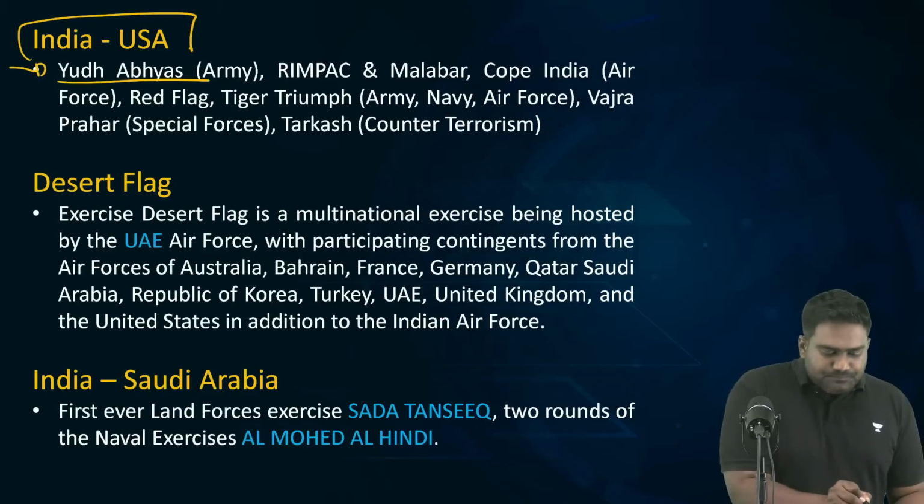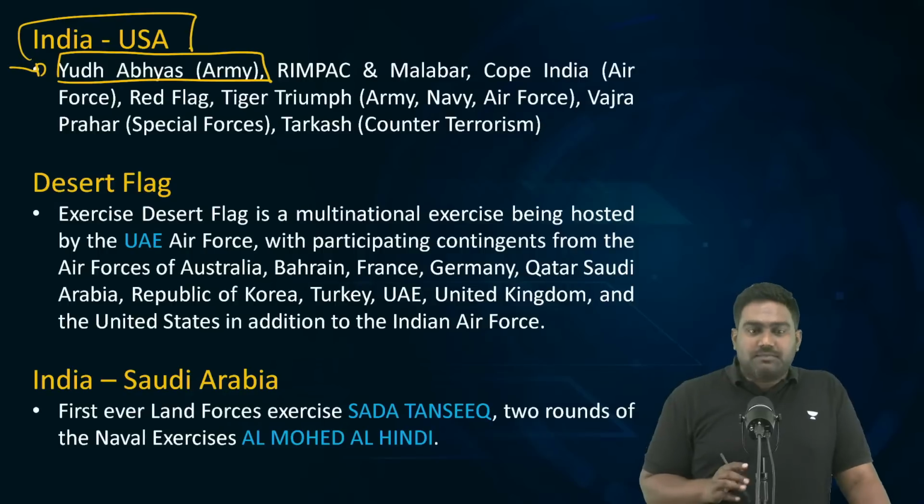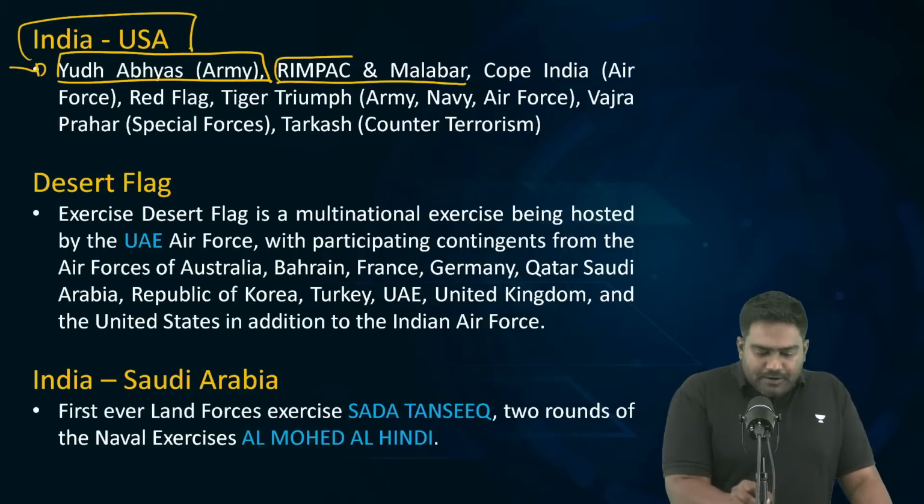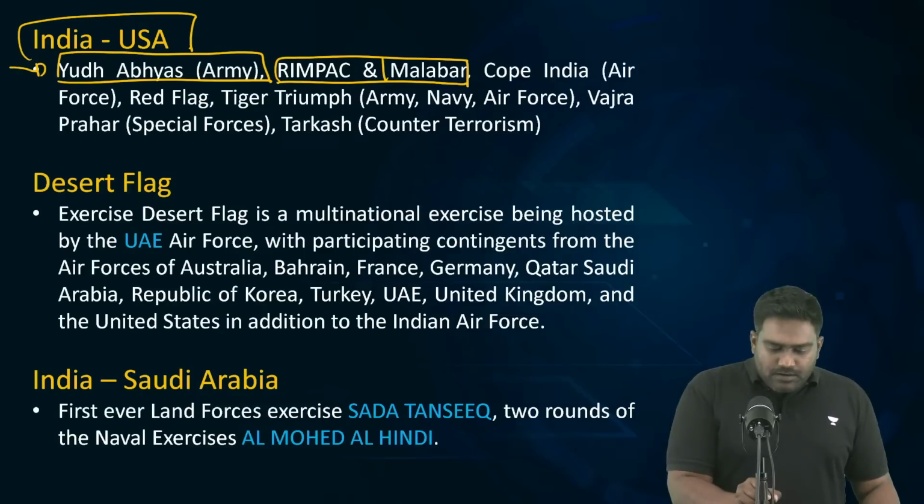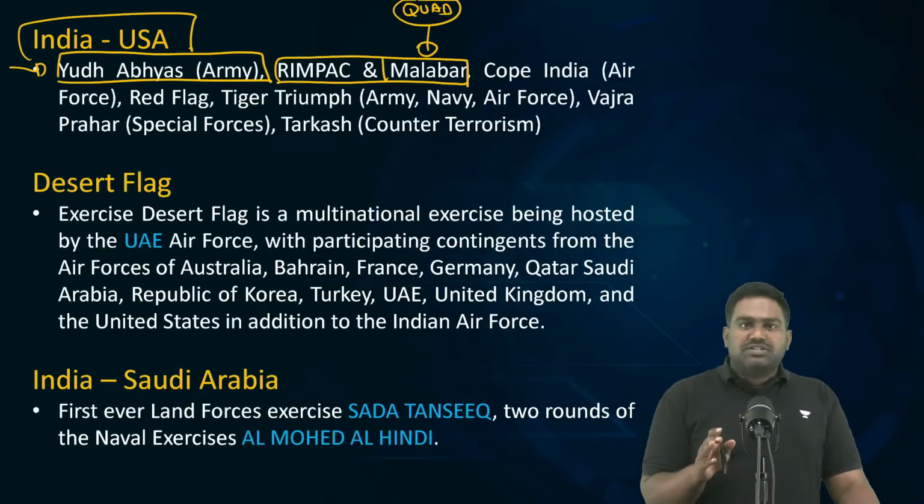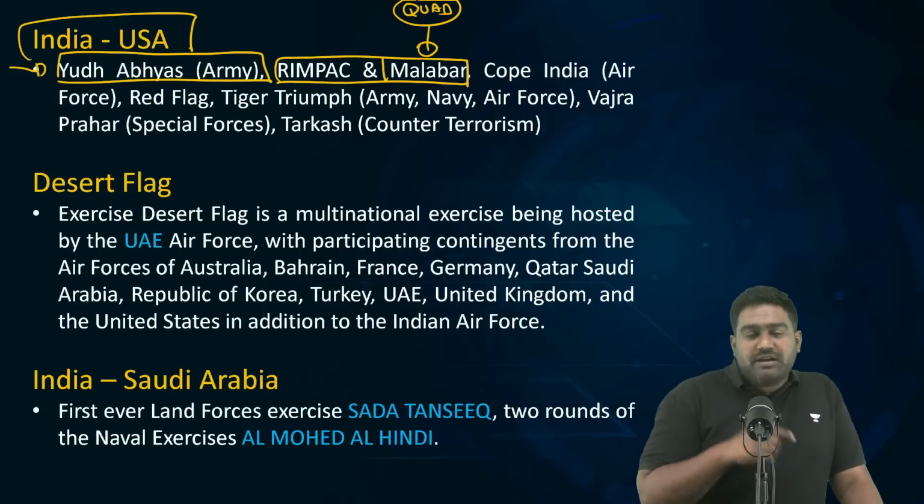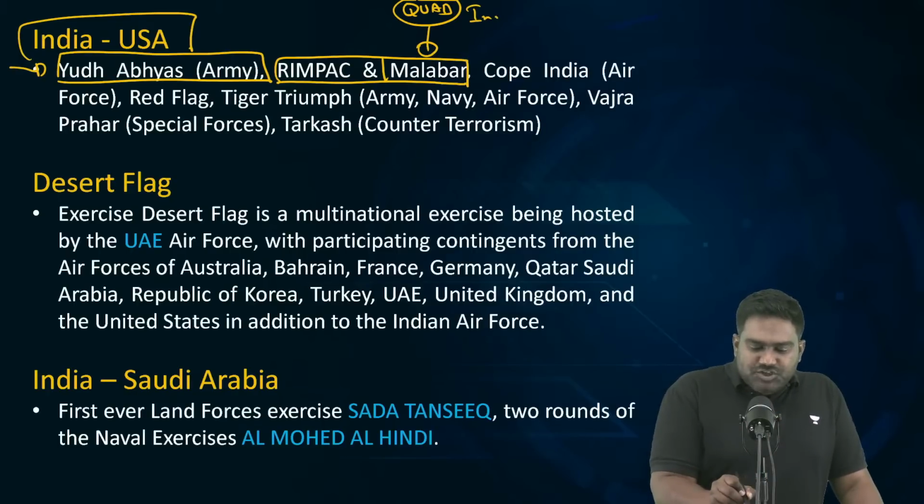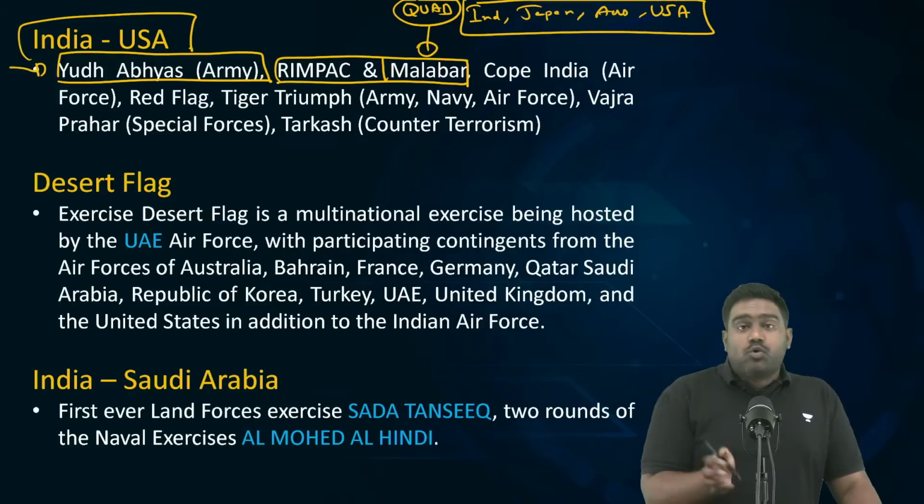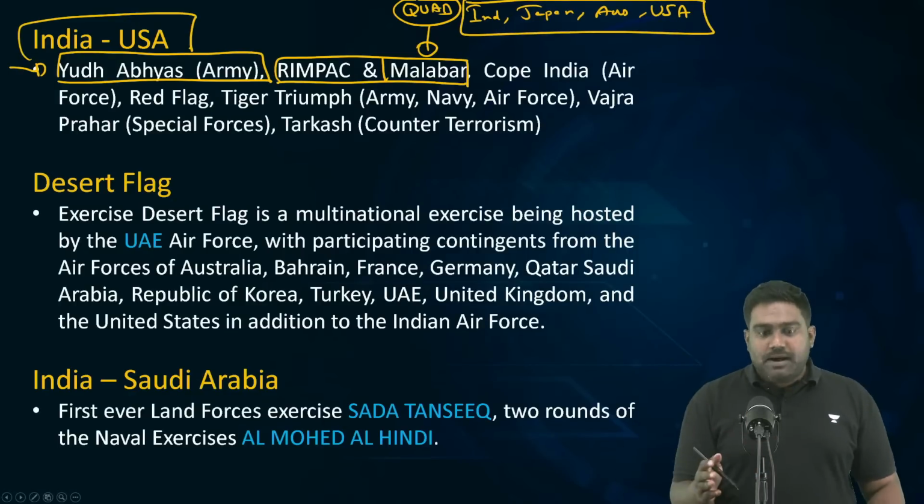Yudh Abhyas between the Indian Army and the US Army. RIMPAC and Malabar are multilateral naval exercises. Malabar includes the Quad countries. Initially, Malabar was just a bilateral exercise between the Indian Navy and the US Navy, but it has been elevated by including Japan and Australia as well. So India, Japan, Australia, and the US participate in the Malabar exercise. Basically, the Quad members have a naval exercise called Malabar.